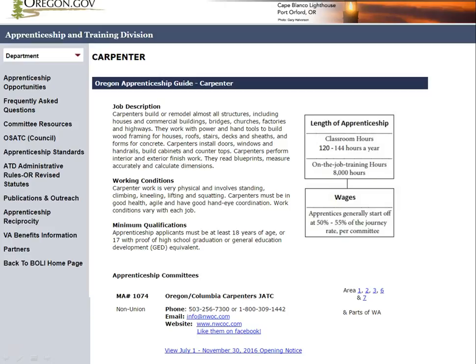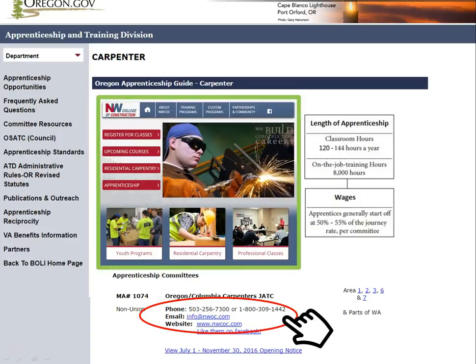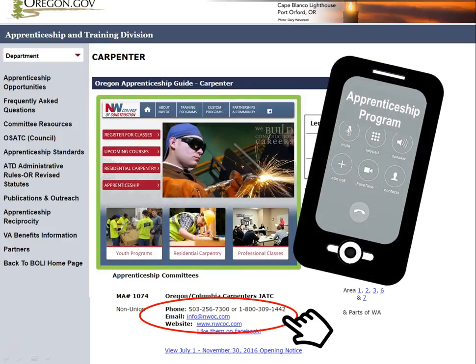Remember, if you're ready to apply for an apprenticeship opening, you should also become familiar with the program's website and be in contact with the program administrator to make sure you are correctly following the application process. Don't forget that all apprenticeship committee information can be found on the Apprenticeship Opportunities page.